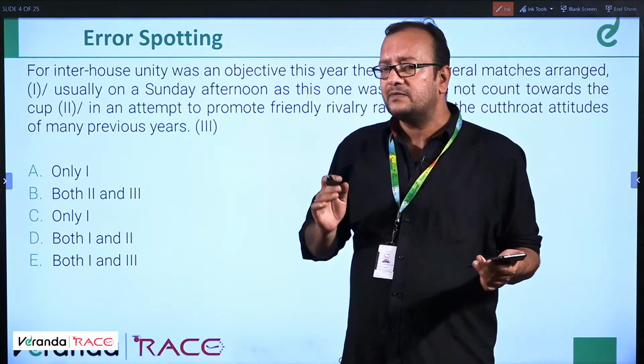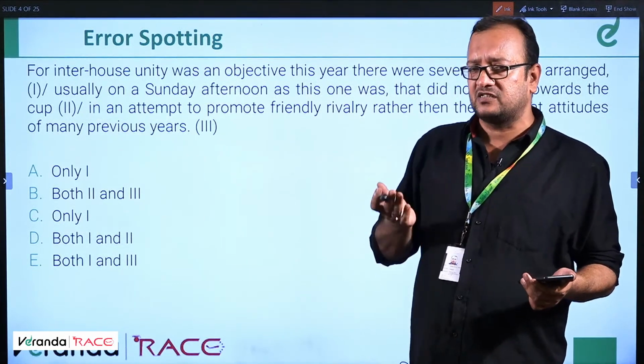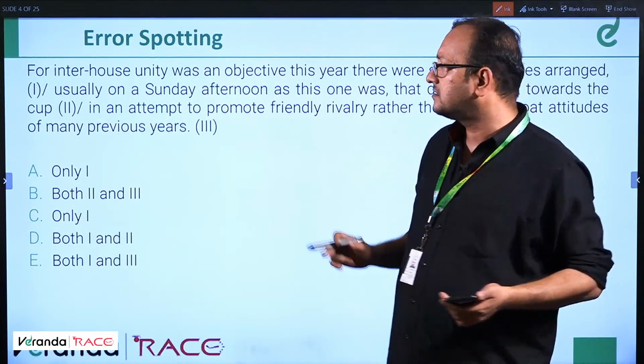I'm trying to be very slow in my language but fast in my application of solving questions. Please understand this.